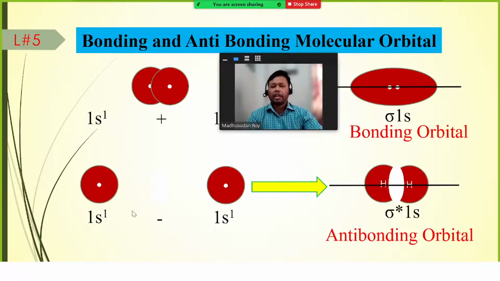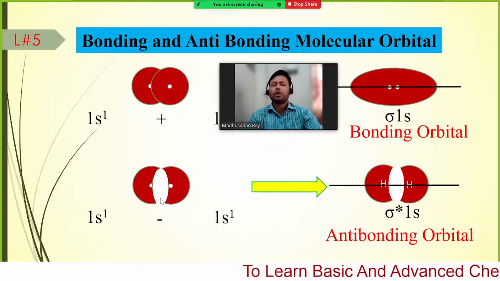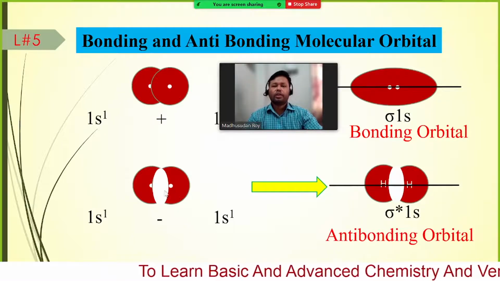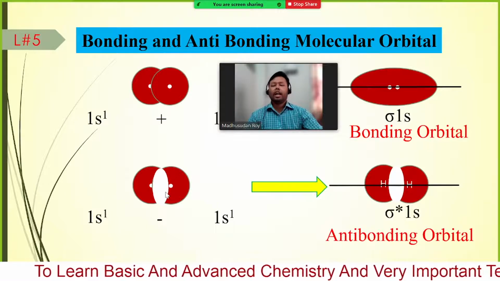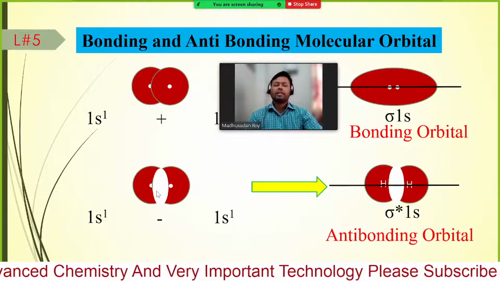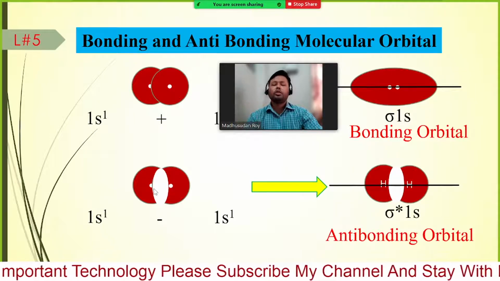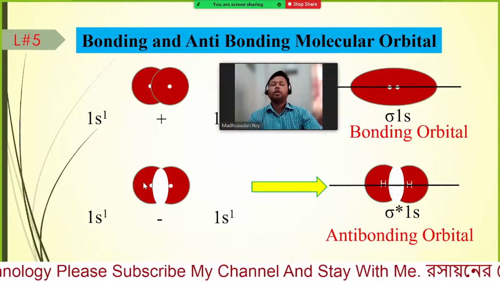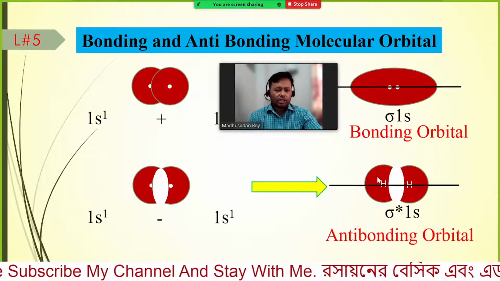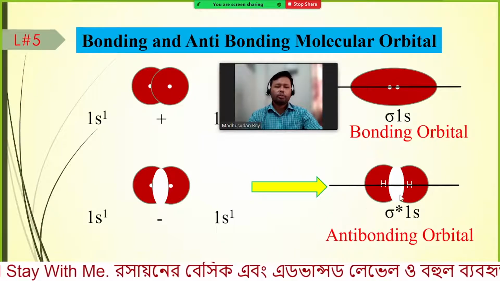But similarly, when these atoms are coming closer, if we subtract the orbitals, then we are getting some common region, and these common regions are subtracted. Therefore in this region, or in the center, the availability of electrons is very low, for a very short amount of time. So we are getting the anti-bonding orbital this way.